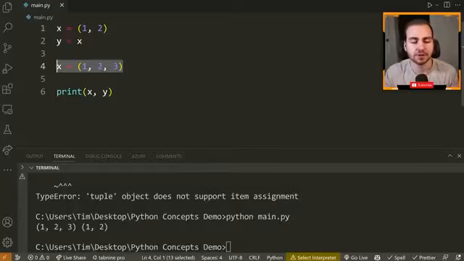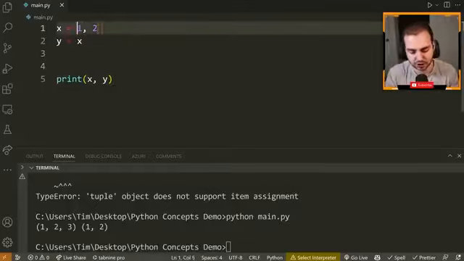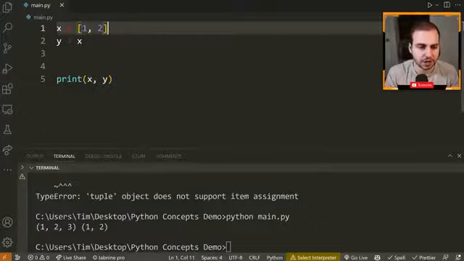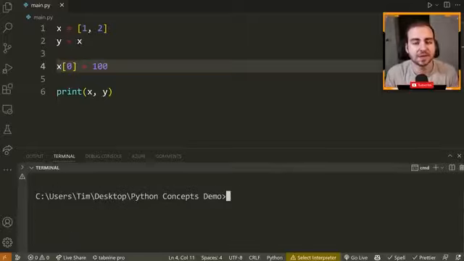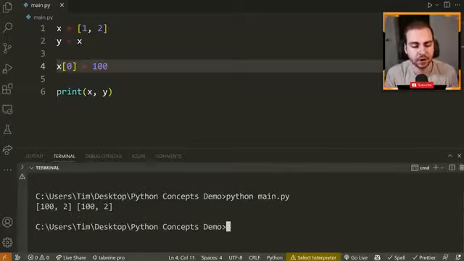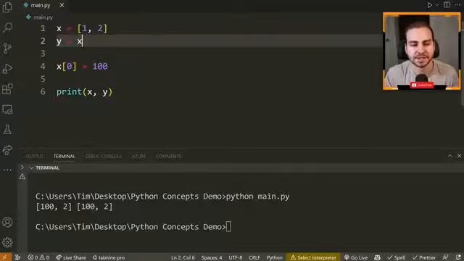I know that seems trivial, but the reason I'm illustrating this to you is because this works differently when we change this to a list. So if I change this to a list now, and then I come and do something like x[0] = 100, you might think that y is not going to change, but when I run this, you see that both x and y have the same value.